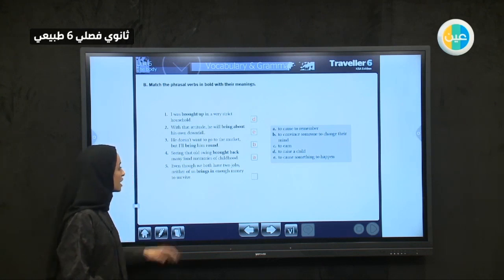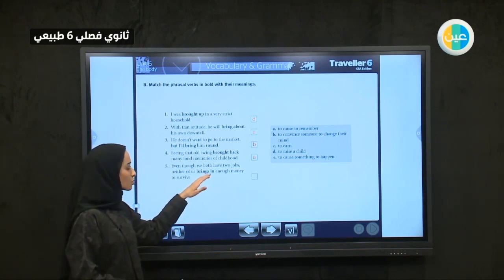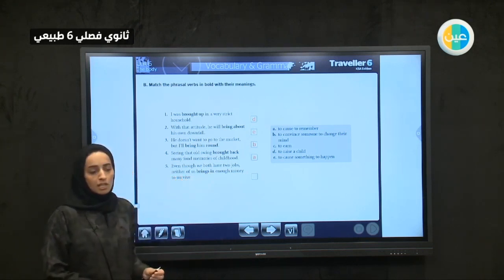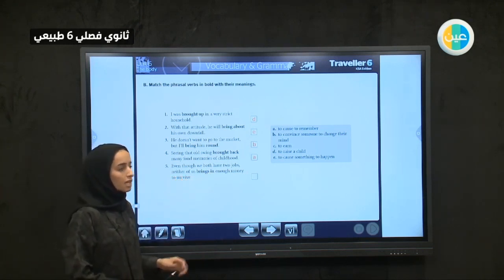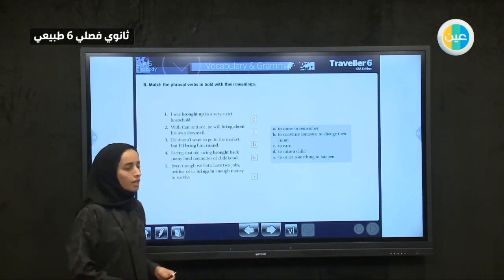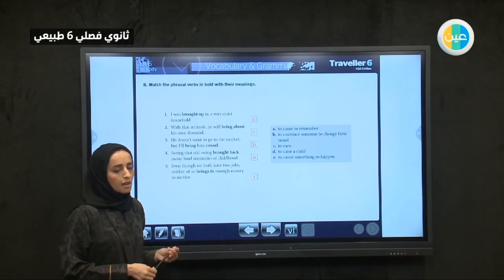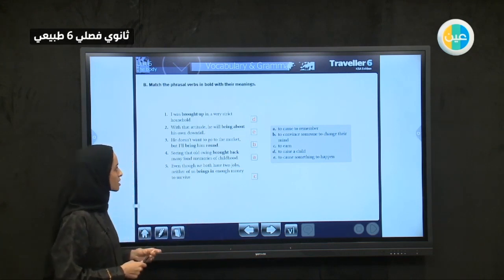Number 5. Even though we both have 2 jobs, neither of us brings in enough money to survive. What is bringing in money? When you are working, you are bringing in money. So you earn. You are working, so you get the money. Bringing in money. Okay, so these they are.